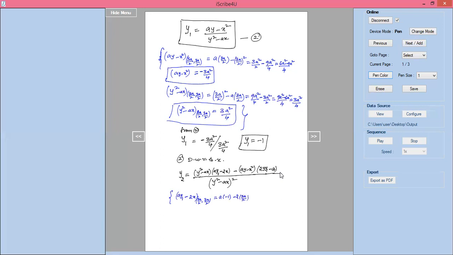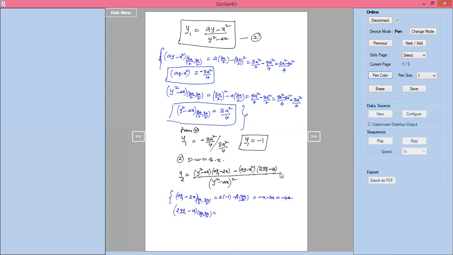Now if I cancel this 2, I'll get minus a minus 3a, which equals minus 4a. So ay1 minus 2x is minus 4a. Next, similarly, 2y into y1 minus a. At the point, what is that point? We know that it is 3a by 2 comma 3a by 2.